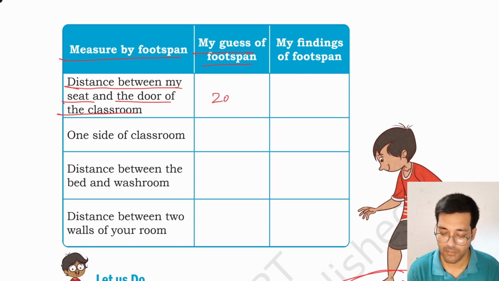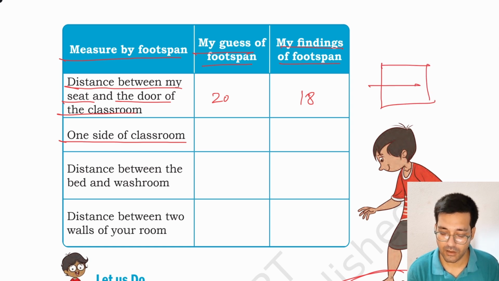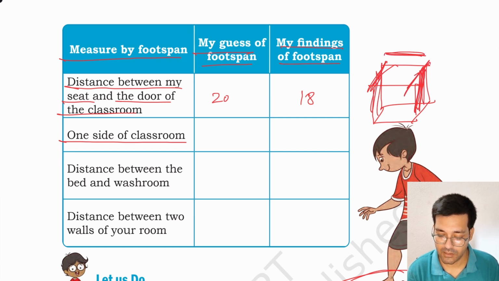It may come 18-foot span or more than that. It will depend upon your foot span length. My finding of foot span. Okay. Similarly, you have to measure the distance between the two walls of the classroom just opposite to each other. For example, you can measure the distance between this wall and this wall.